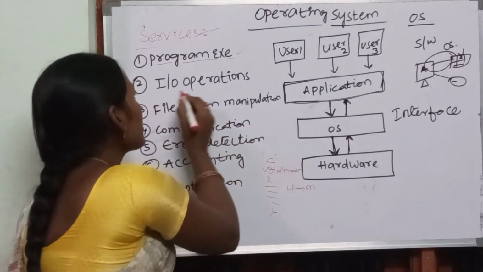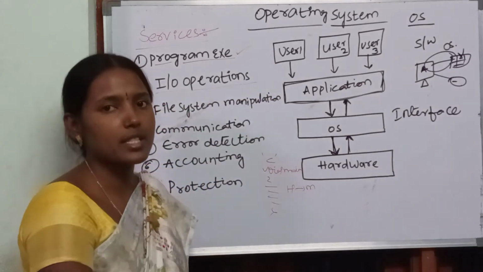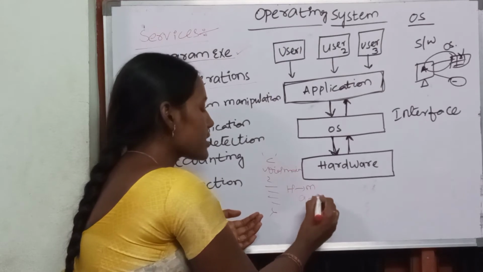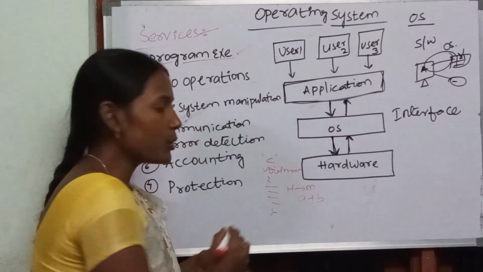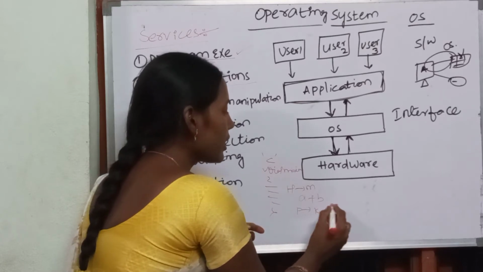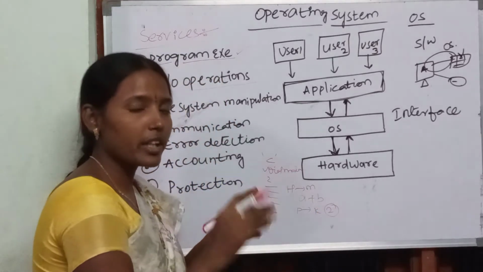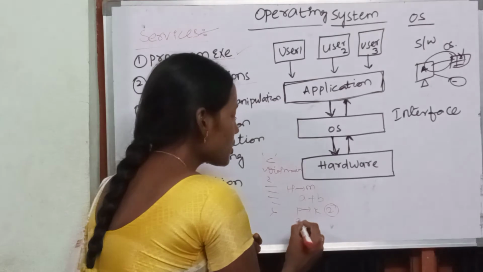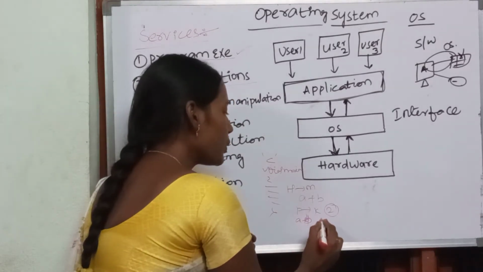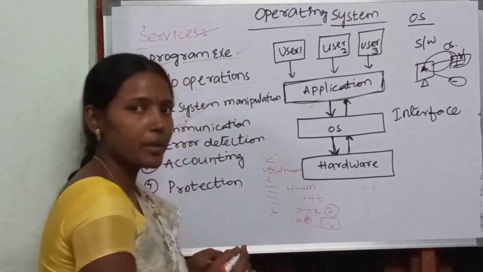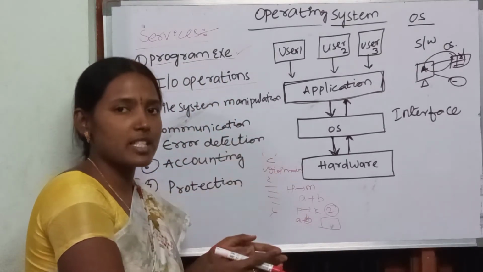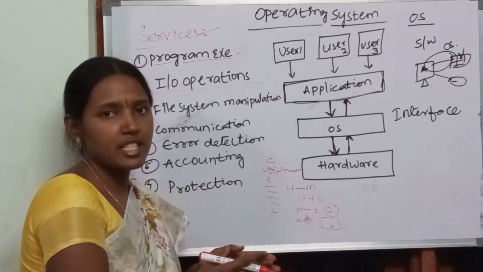The next service is input output operations. Consider in the program I want to add two numbers A plus B. What am I going to do? This program is going to interact with the keyboard to enter two numbers. That means input device. And the addition of A plus B, I want to display on the monitor. That means we are performing input output operation in a program execution or in a process execution.